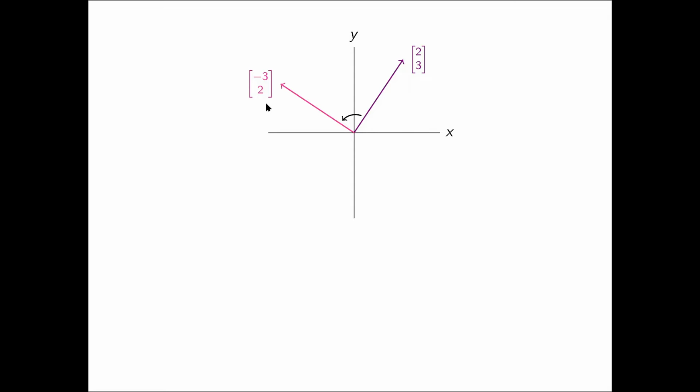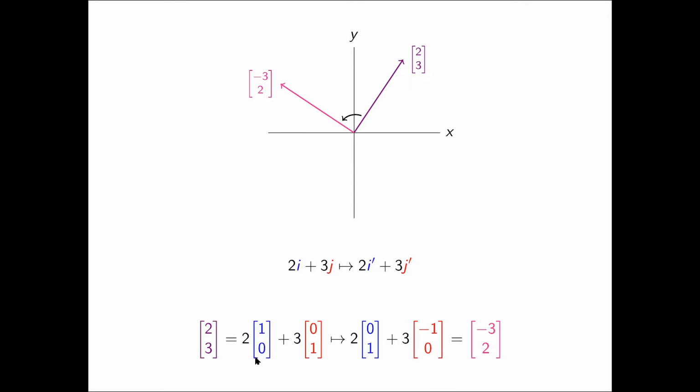And I'll show you how I got this result, negative 3, 2. So my original vector, 2, 3, could also be expressed as 2i plus 3j, 2 horizontal steps plus 3 vertical steps. But now that I've applied the counterclockwise transformation, I'm going to express it in terms of the transformed i and j. It's now 2i prime plus 3j prime. So it was originally 2 times 1, 0, plus 3 times 0, 1. Now it becomes 2 times i prime, 0, 1, plus 3 times j prime, negative 1, 0.